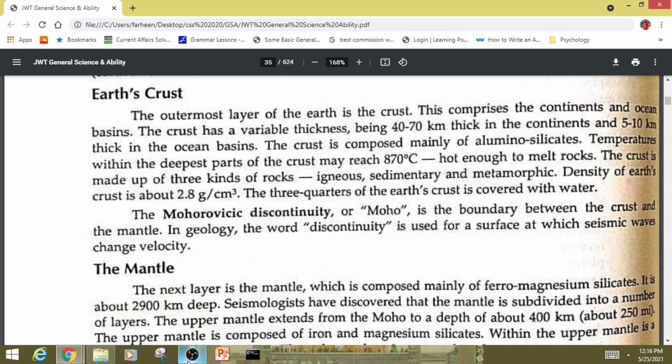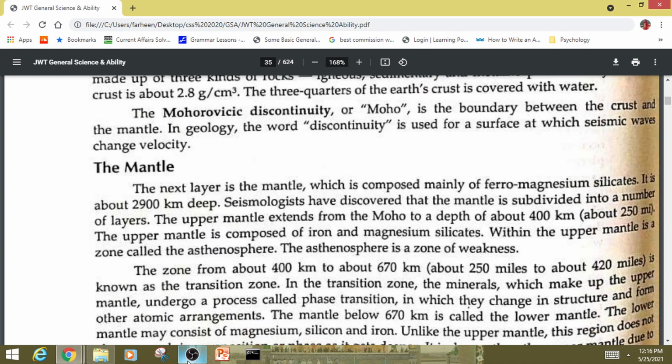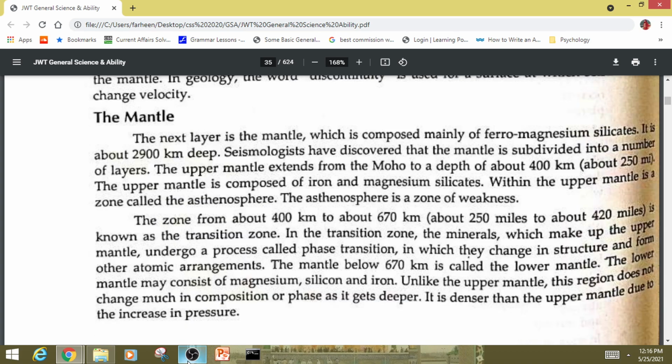The Mohorovicic discontinuity, or Moho, is the boundary between the crust and the mantle. In geology, the word discontinuity is used for a surface at which seismic waves change velocity. The mantle. The next layer is the mantle, which is composed mainly of ferromagnesium silicates. It is about 2,900 km deep.